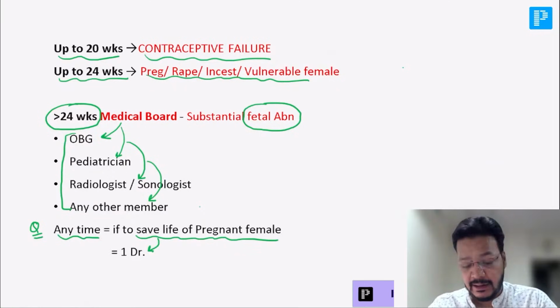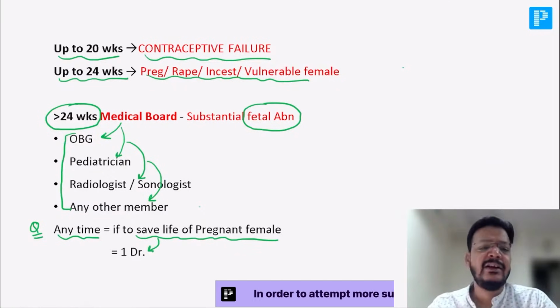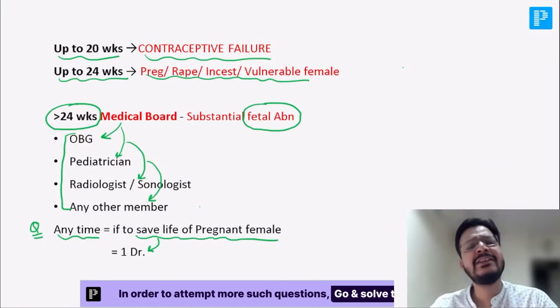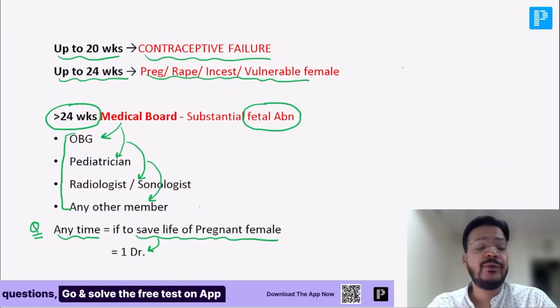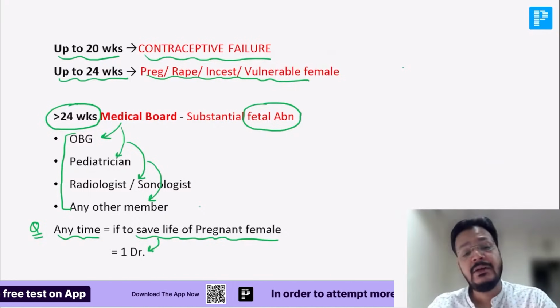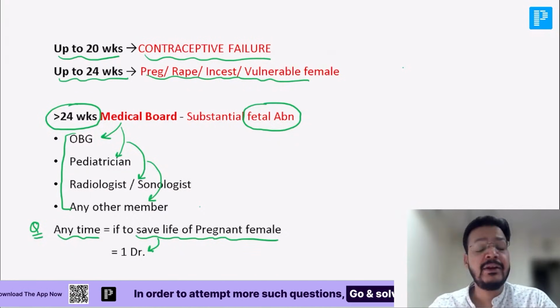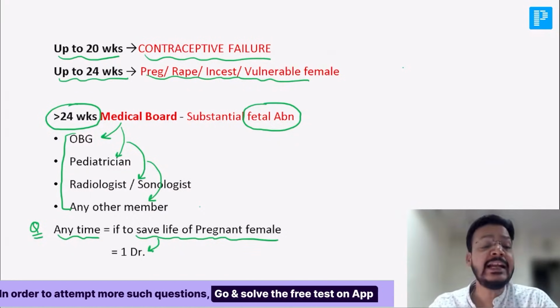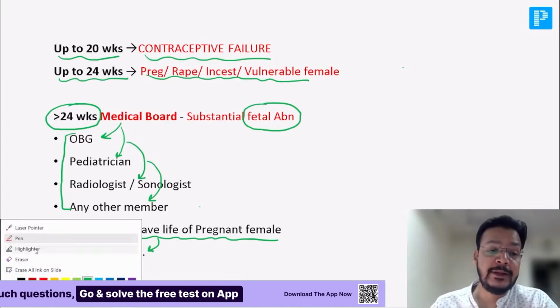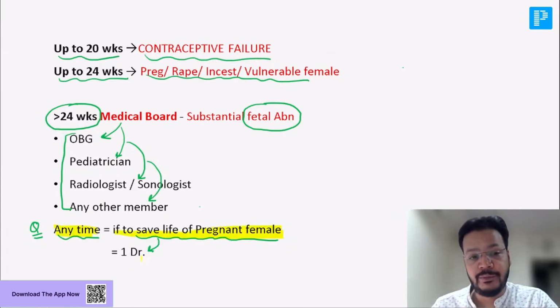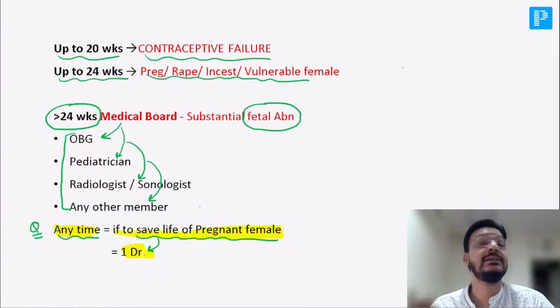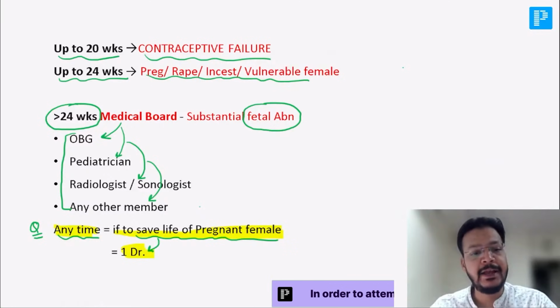Any institute recognized by government can be used for MTP. For obstetrician, pediatrician, radiologist, or any other member, we use a medical board. And any time, that's my catchy point. MTP can be done any time to save the life of pregnant woman. That is a beauty, even by one doctor. This is a very important point. If the mother's life is in danger, we can do MTP at any time.